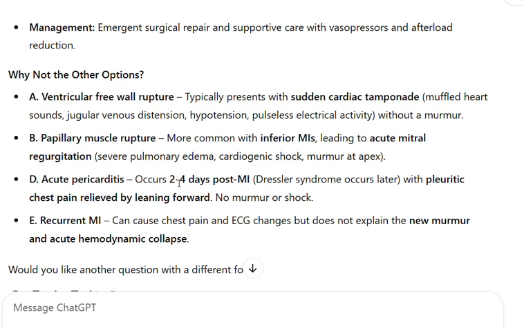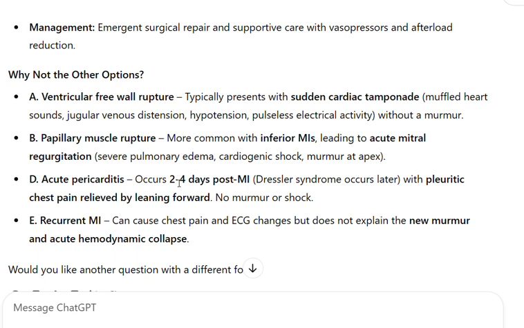A. Ventricular free wall rupture typically presents with sudden cardiac tamponade, muffled heart sounds, jugular venous distension, hypotension, pulseless electrical activity without a murmur. B. Papillary muscle rupture: more common with inferior MIs, leading to acute mitral regurgitation, severe pulmonary edema, cardiogenic shock, murmur at apex.